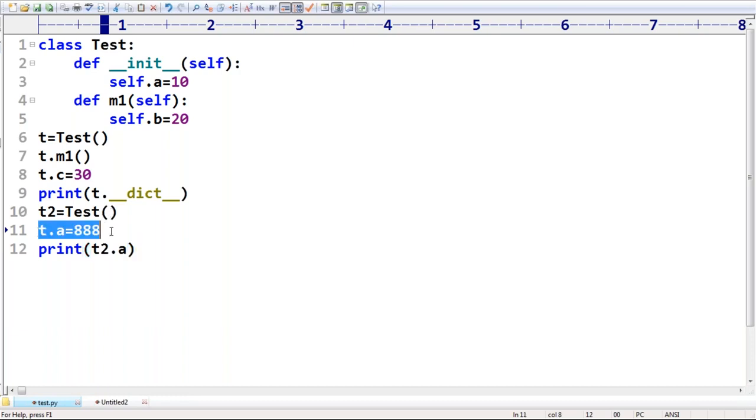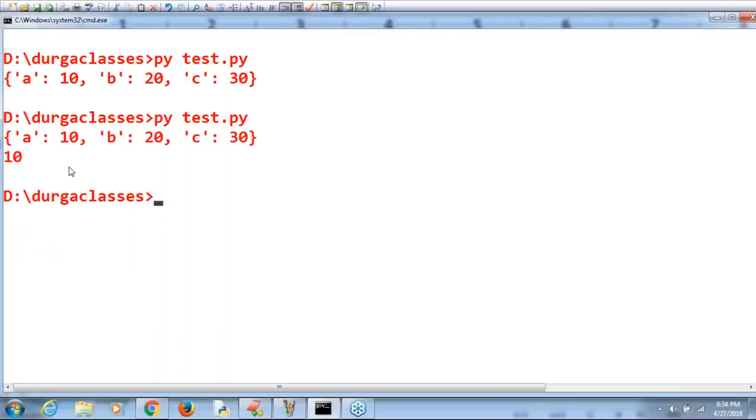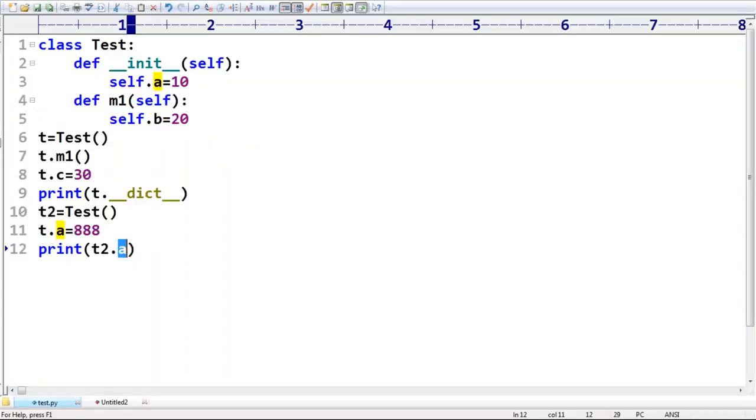You changed the value of a for the t object, but not for t2, so for t2 the a value is still 10. That's what you should know about instance variables.